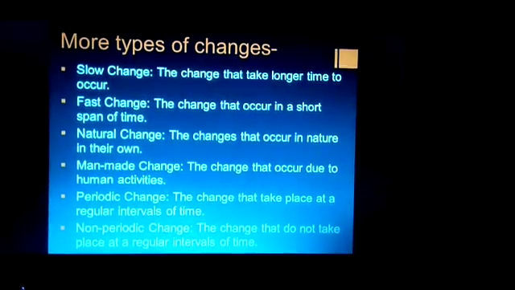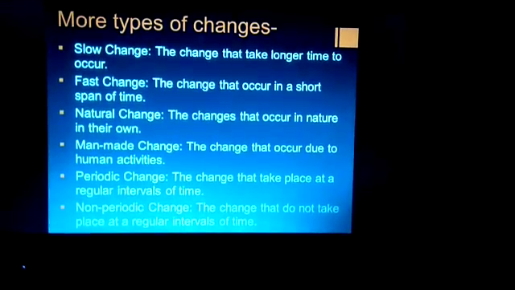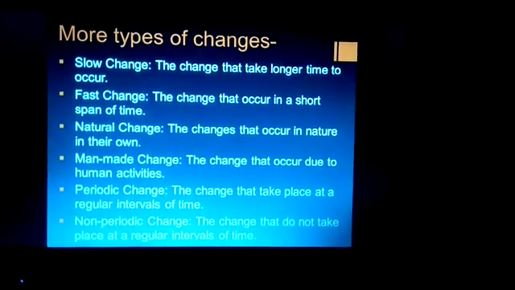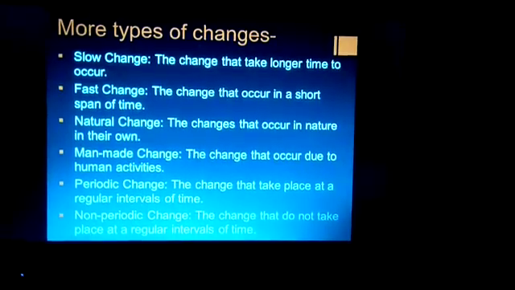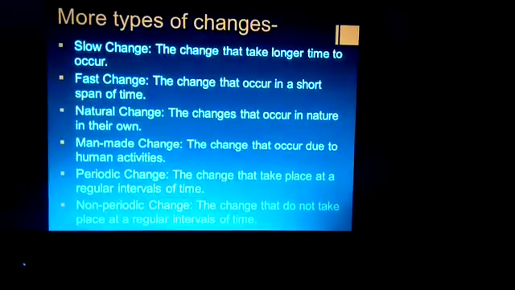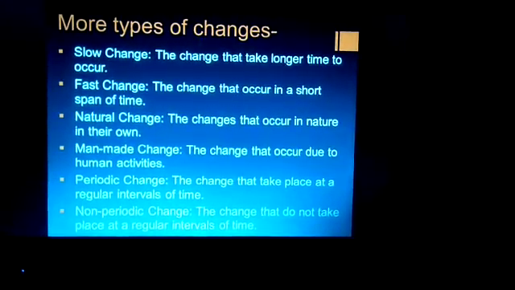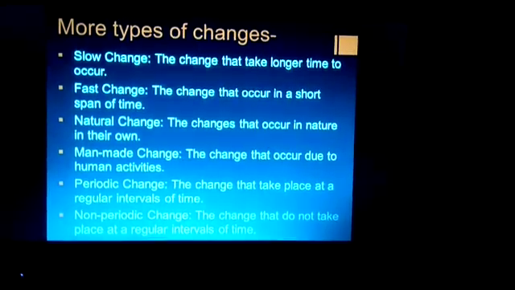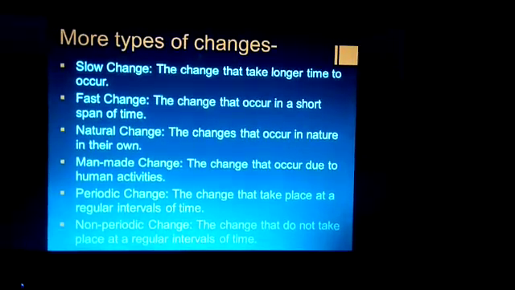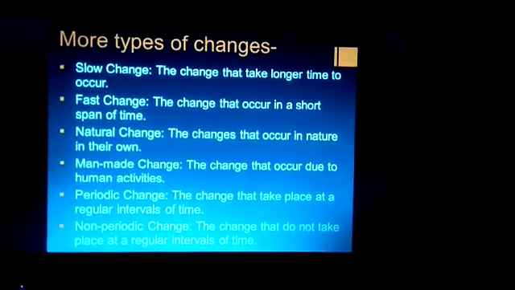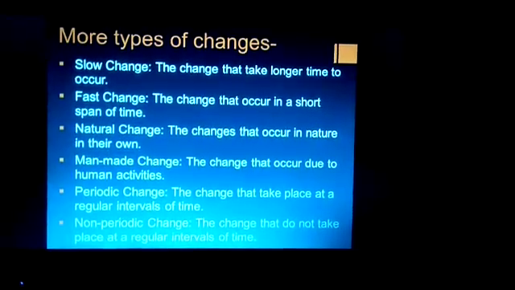Apart from these, there are some more types of changes. First, slow change, the change that takes a longer time to occur. For example, growing of trees, and growth in the human body is also a slow change. Next is fast change, the change that occurs in a short span of time, and its examples are lightning, an electric bulb, burning of a paper. All these are fast change.